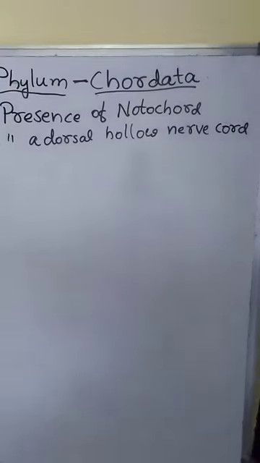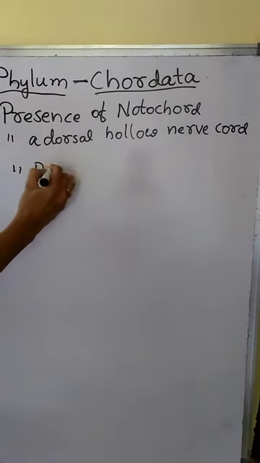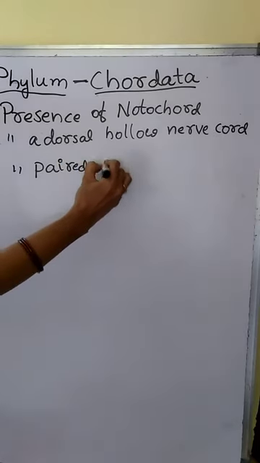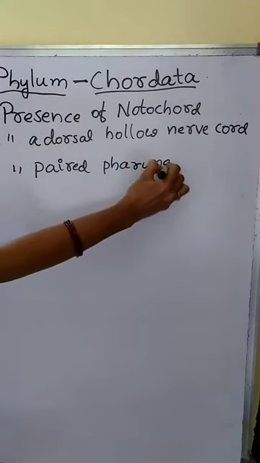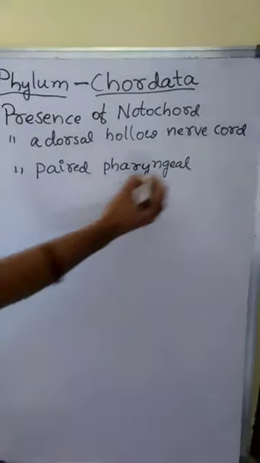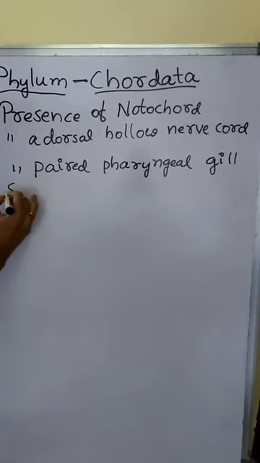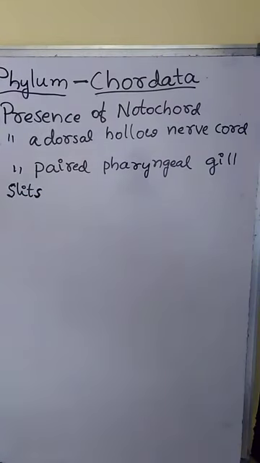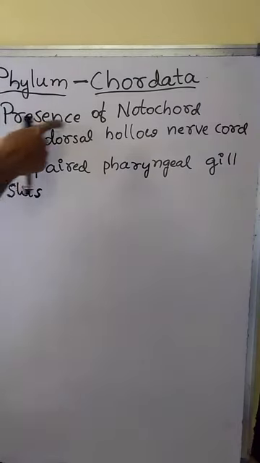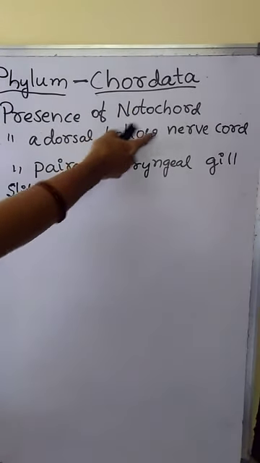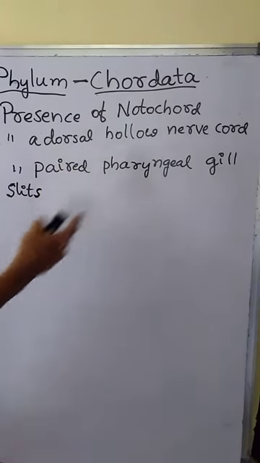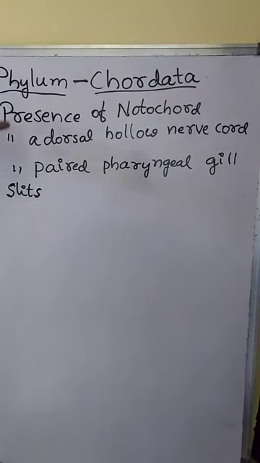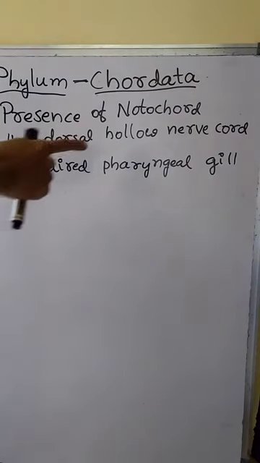Presence of notochord, presence of a dorsal hollow nerve cord, and presence of paired pharyngeal gill slits are the important or fundamental characteristic features of phylum Chordates.